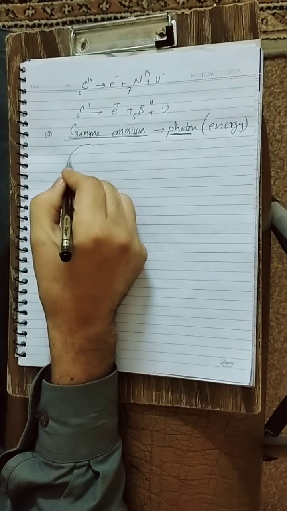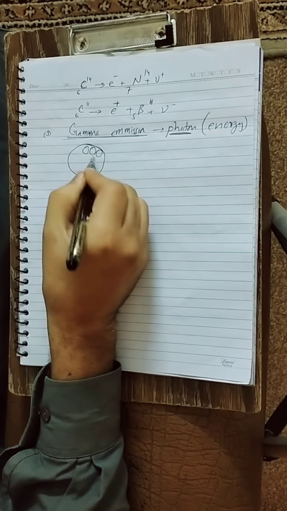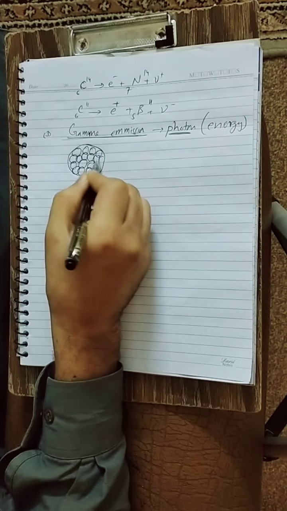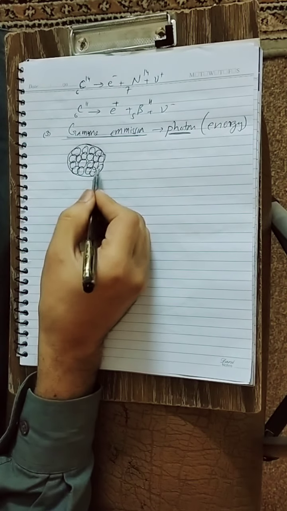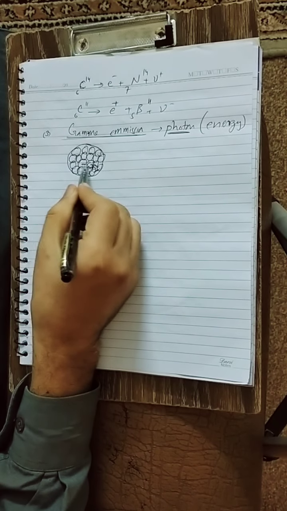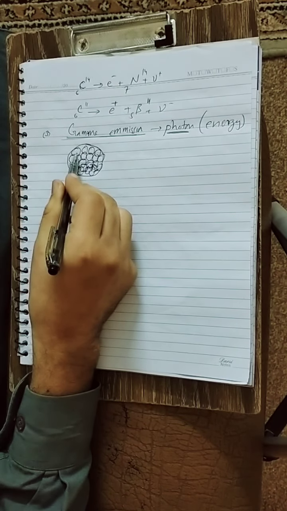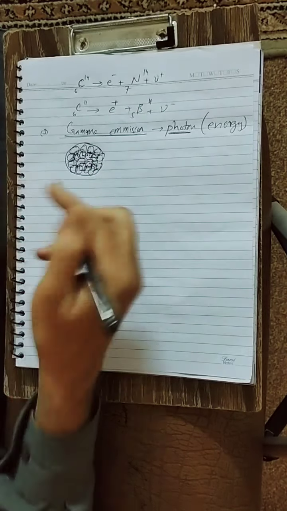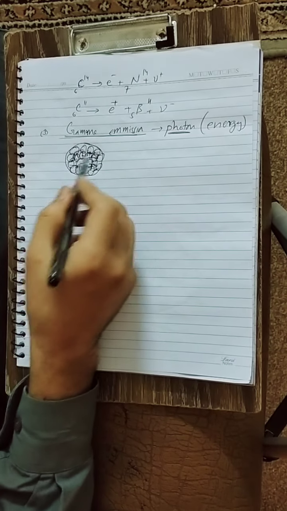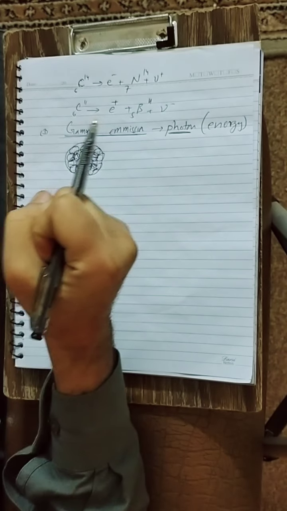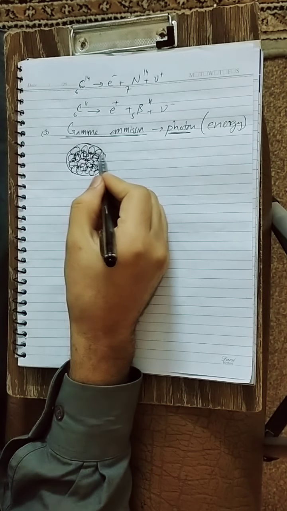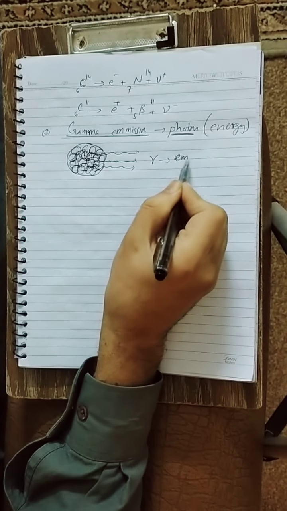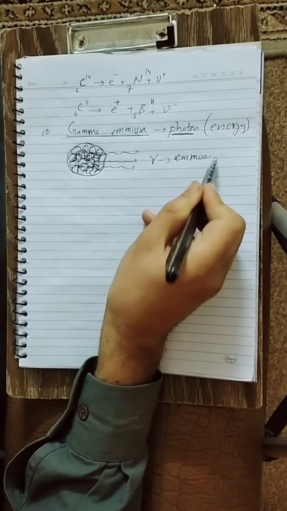The answer is, look here, we have protons and neutrons inside the nucleus. These protons and neutrons are very close to each other, so they share their mass with one another. There will be some mass defect, and that mass defect will be converted into binding energy. If the nucleus is unstable and that binding energy is released from the nucleus, that is called gamma emission. So gamma emission is actually energy, the photon.